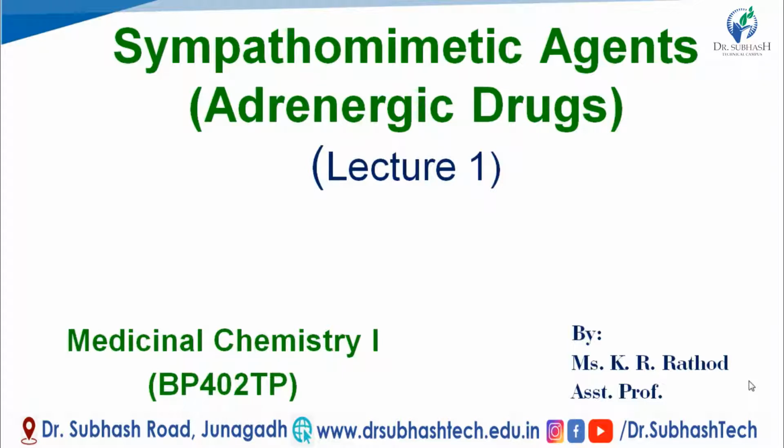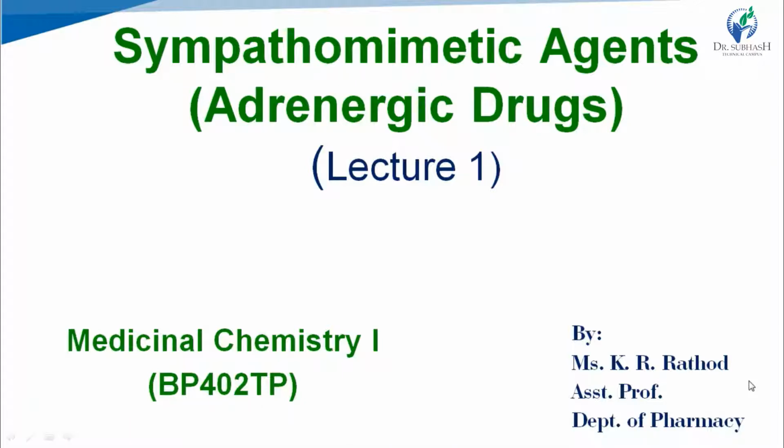Because the sympathetic system is also known as the adrenergic system, sympathomimetic agents are also known as adrenergic drugs. The reason for that is that the major neurotransmitter for the sympathetic system is noradrenaline, and that's why the sympathetic system is also known as the adrenergic system. And because of that, sympathomimetic agents are also known as adrenergic drugs.